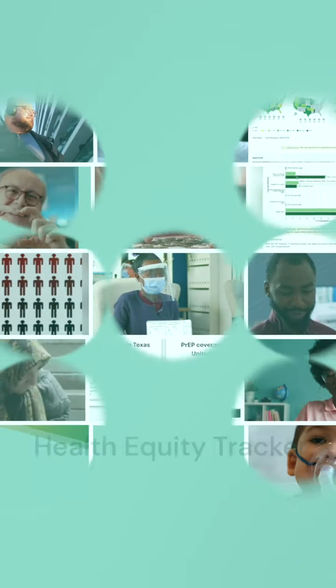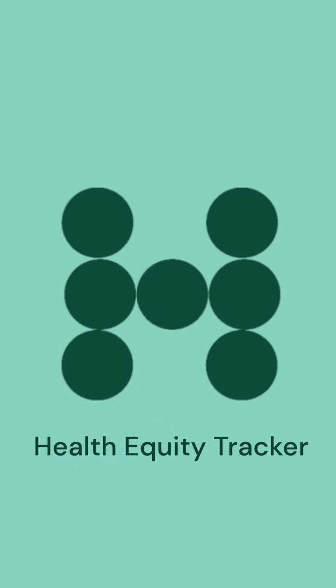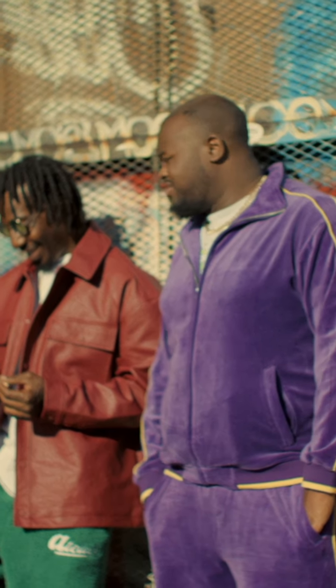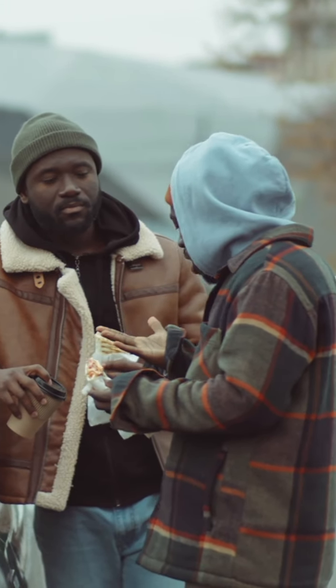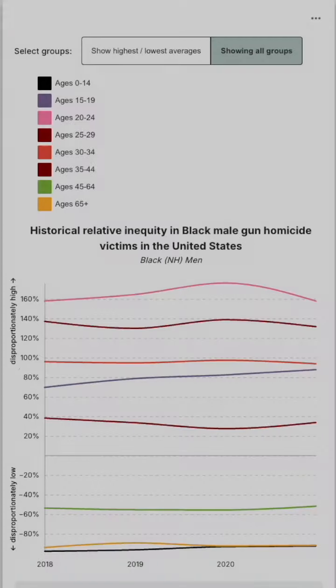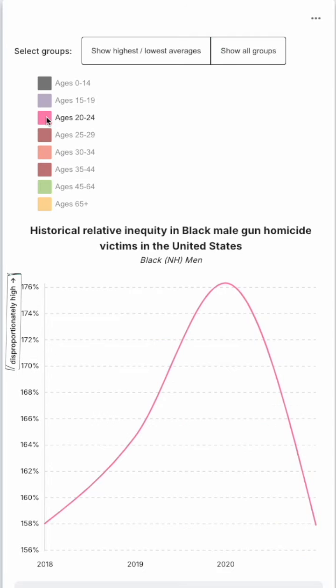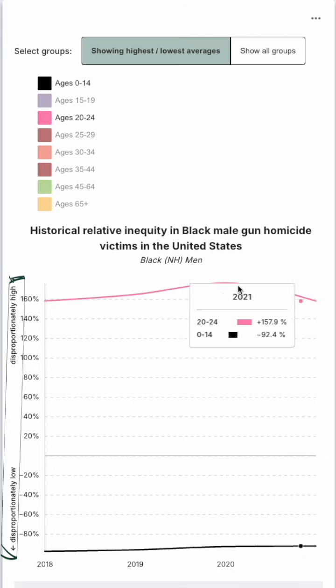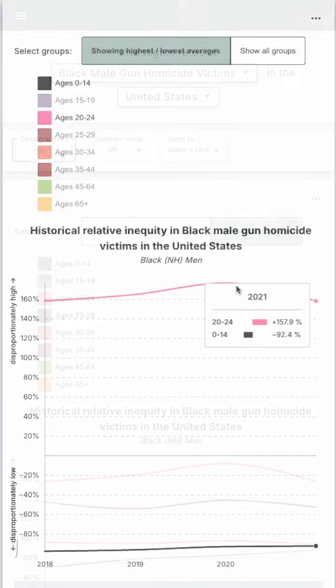Welcome! In this video, we'll show you how to use the Relative Inequity Chart, focusing on disparities in gun homicides among Black men in the United States. This chart visualizes how inequities in gun violence exposure have evolved over time. For instance, Black non-Hispanic men in the 20 to 24 age group experience significantly higher rates of gun homicides compared to their share of the population.